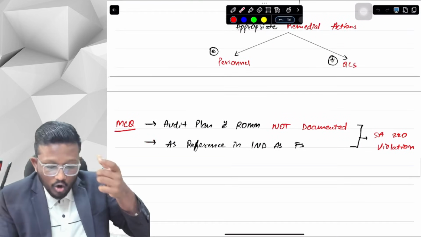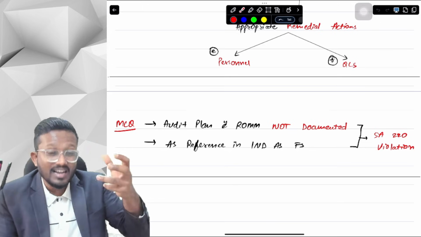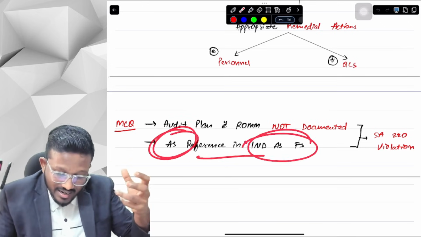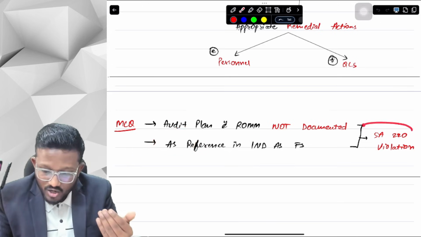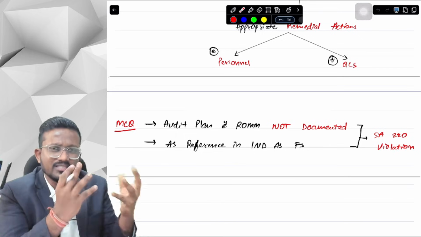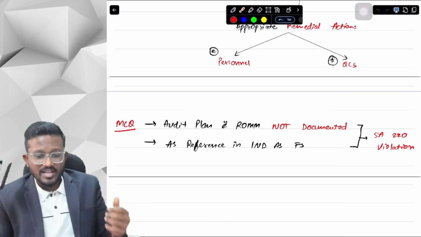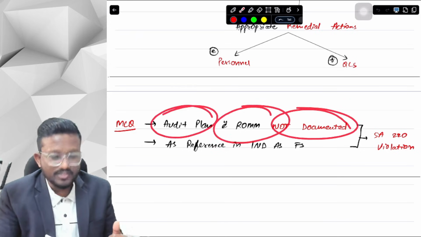If we have not documented our audit plan and ROMM, and we have given accounting standards reference in our Ind AS financial statements, that means we are not following our quality. That means we have violated SA 220. So basically there was an MCQ in which we have audited the financial statements, and after audit we got to know that we have not documented audit plan and risk of material misstatement.